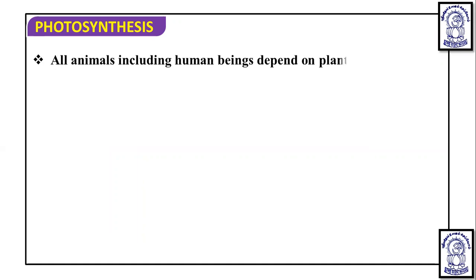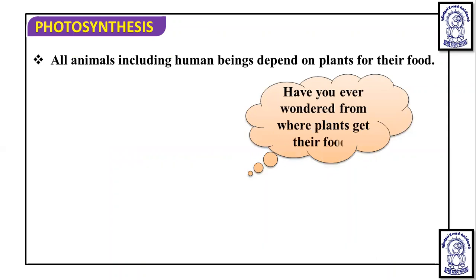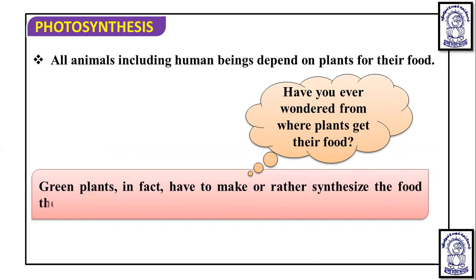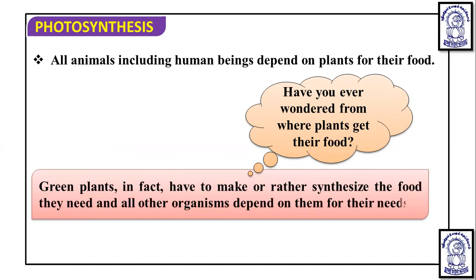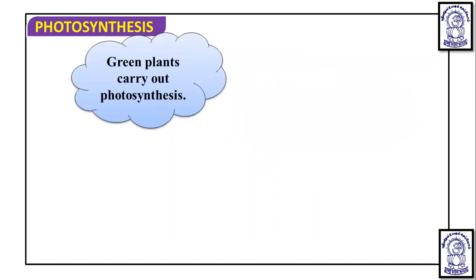So all animals including human beings depend on plants for their food, as I told you, directly or indirectly. Have you ever wondered from where plants get their food? We have to think about how these plants get their food. Green plants, in fact, have to synthesize the food they need. They synthesize their own food, and all other organisms depend on these plants for their food requirement. So directly or indirectly, we are ultimately dependent on the plants. Specifically, these green plants carry out photosynthesis.